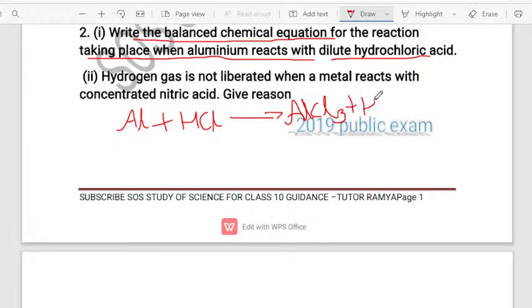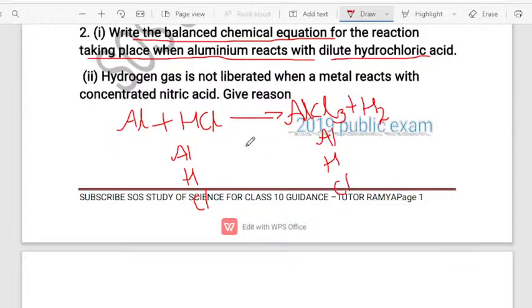Along with this, there is also liberation of which gas? Hydrogen gas. Dear students, I have taught you how to balance the equation. First, write what is present in the LHS, that is the reactants: aluminum, hydrogen, and chlorine. Then write the same thing on the product side also: aluminum, hydrogen, and chlorine.